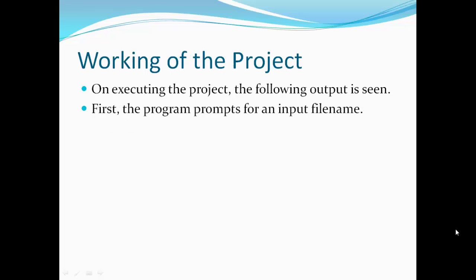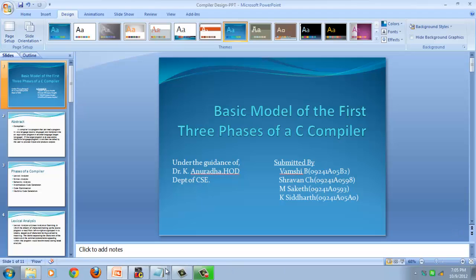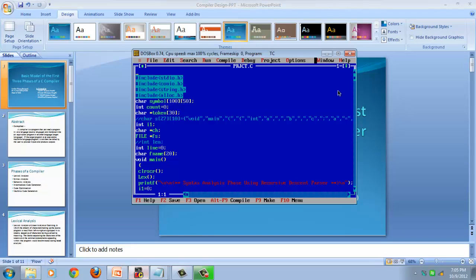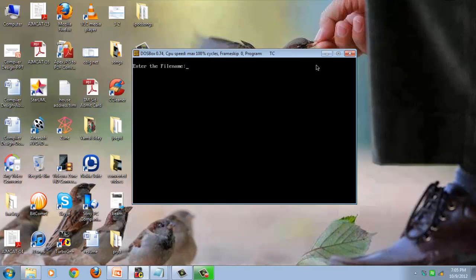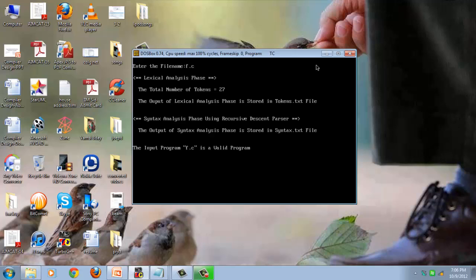Working of the project. On executing the project, the following output is seen. Here, a file name is prompted, which is the input program. The input program given is f.c. As you can see, the total number of tokens is 27. The output of lexical analysis is stored in tokens.txt.